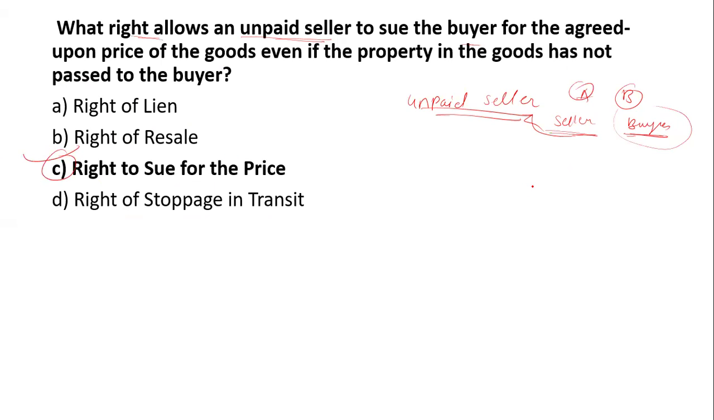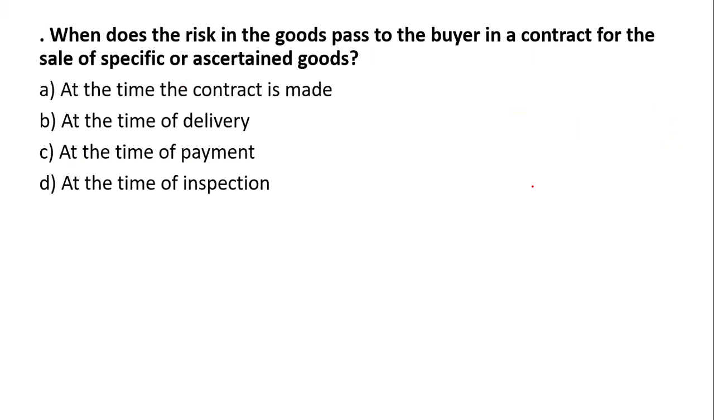He has the authority to sue for the price if his goods are not paid for, even though the property in the goods has not passed. Okay. Yes. Now, next question. When do the risks in the goods pass to the buyer in a contract of sale of specific goods?